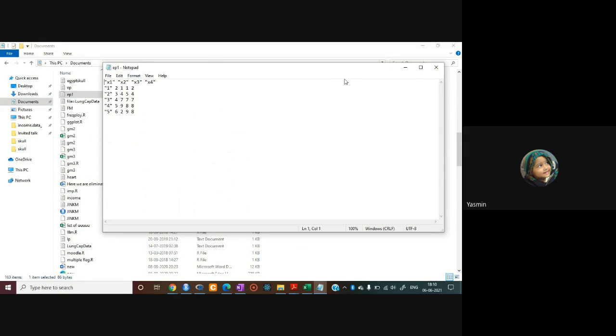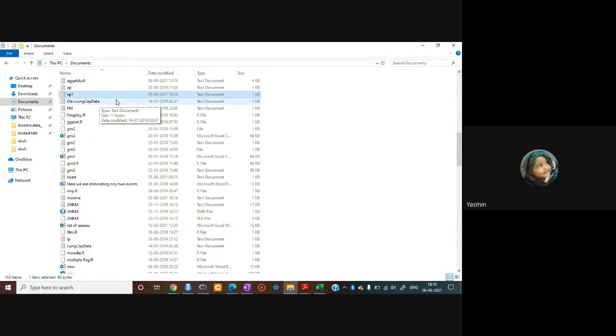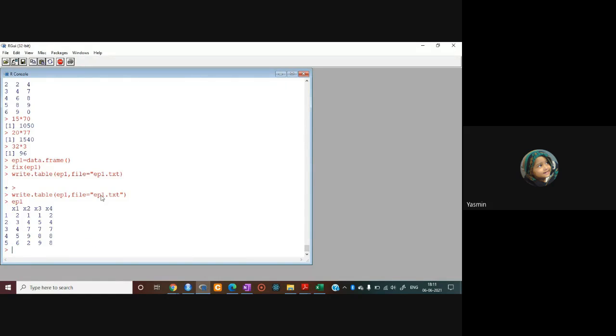Now you can transfer, you can copy this file to your own working directory where you are with some different folders. You can move, and just by calling read.table, you can call your data, right? So this is the way. अभी हमने सिर्फ फर्स्ट जो हमारा पीरियड है हमने उसका डेटा एंटर किया. You have to enter all the 5 periods, right?